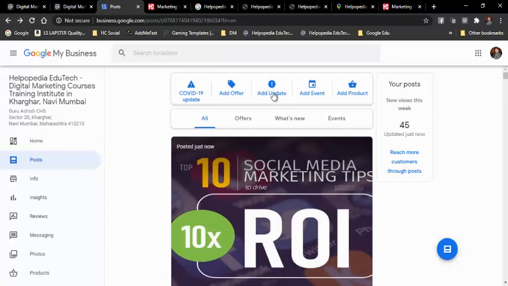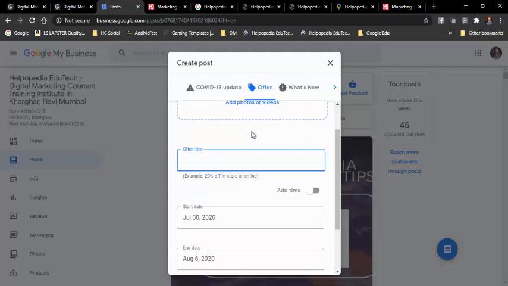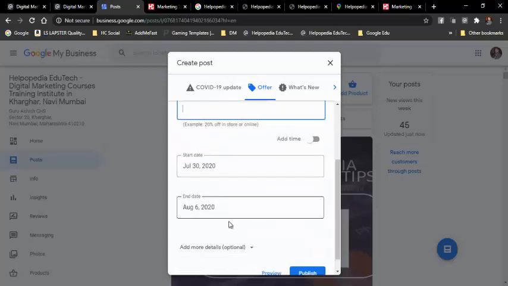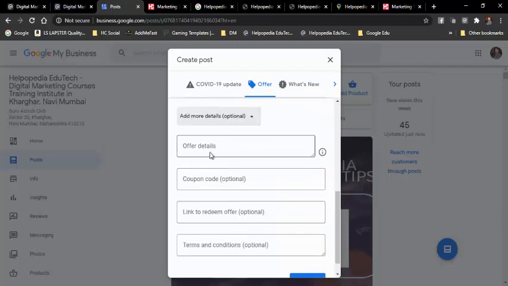So in post, if I click on add update, then I can add a post, that is blogs. If I click on add offer, then I can add an offer. See over here I can add a photograph or videos. Then over here I can add a title, like 20% off on store online, or else I can write 20% discount on digital marketing courses, and then when it starts and when it ends. And if I want to add some more details, then I can add over here, like offer details. And if I want to add a coupon code, then I can add a coupon code, then the link to redeem the coupon.